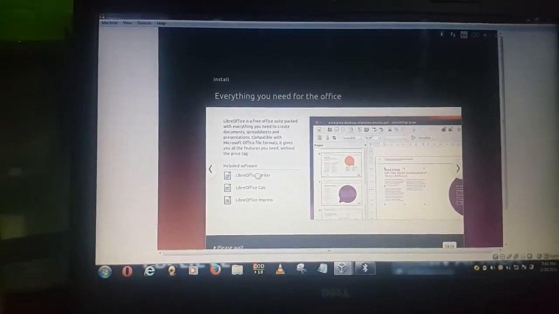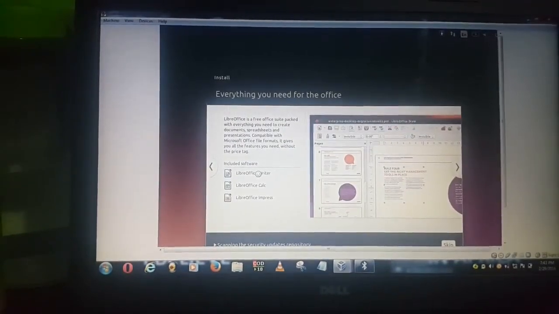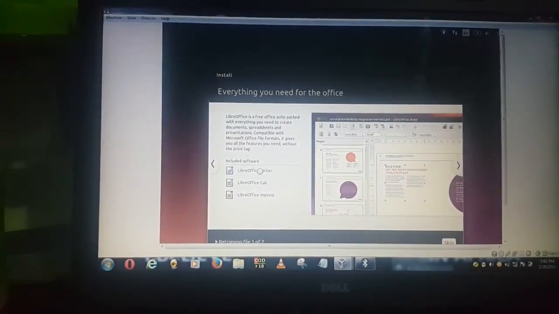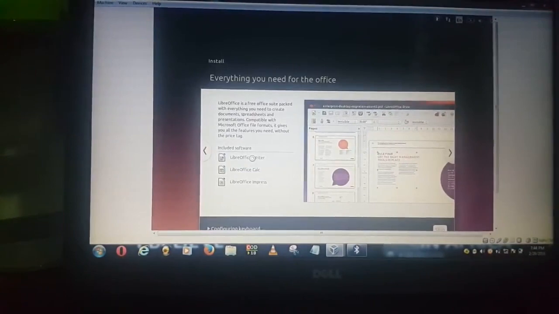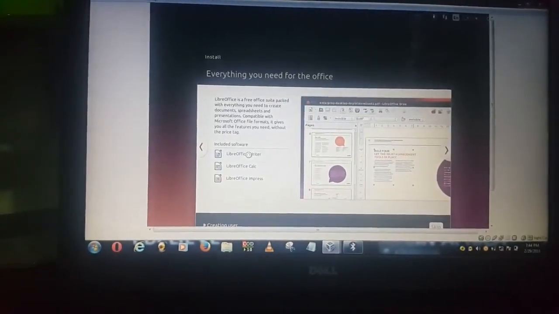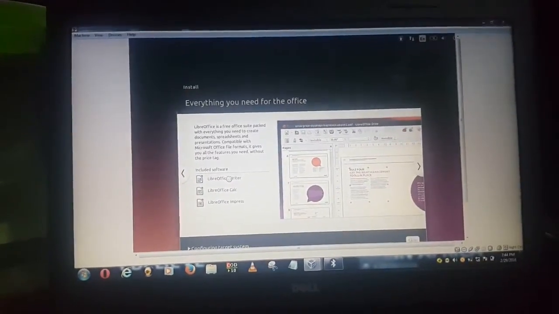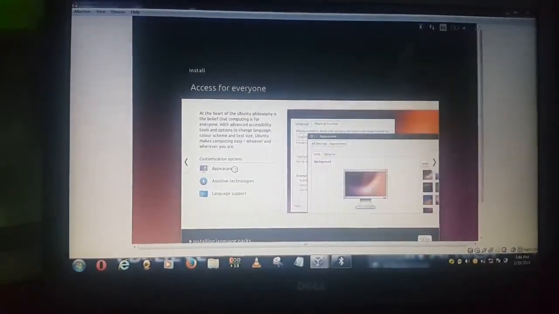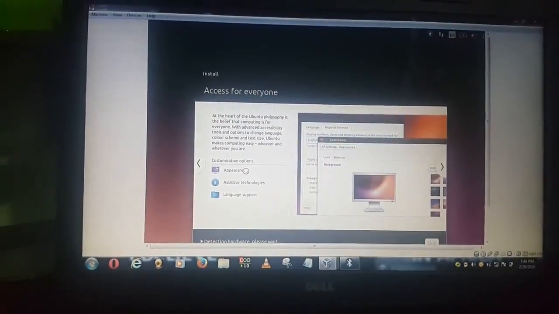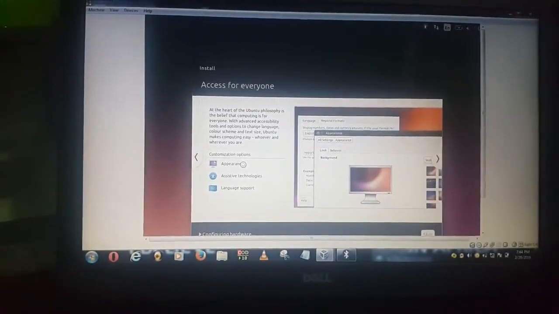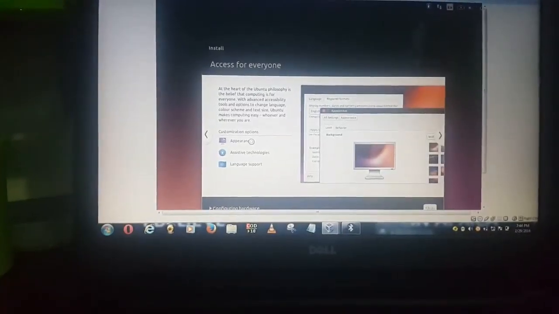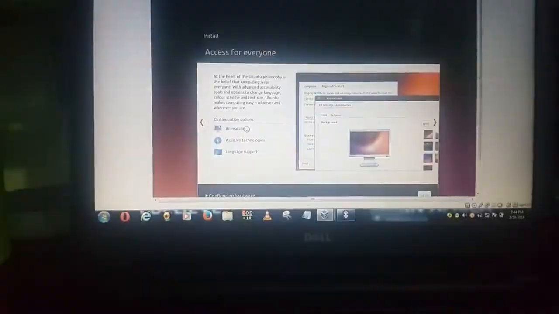Down here, retrieving file. Office is being installed, LibreOffice. In Linux, in Windows it is MS Office. Access for everyone. Configuring the hardware.